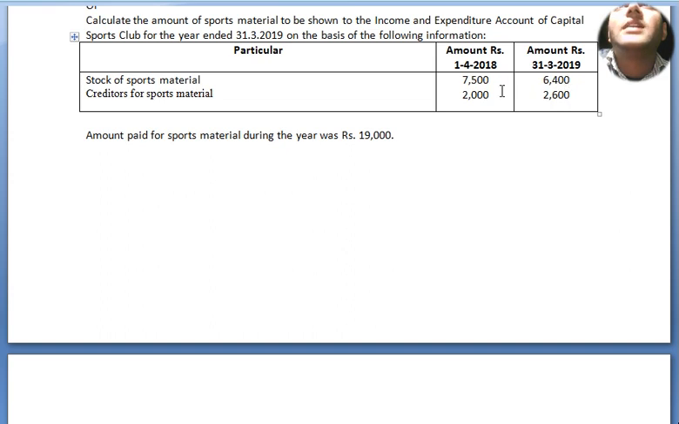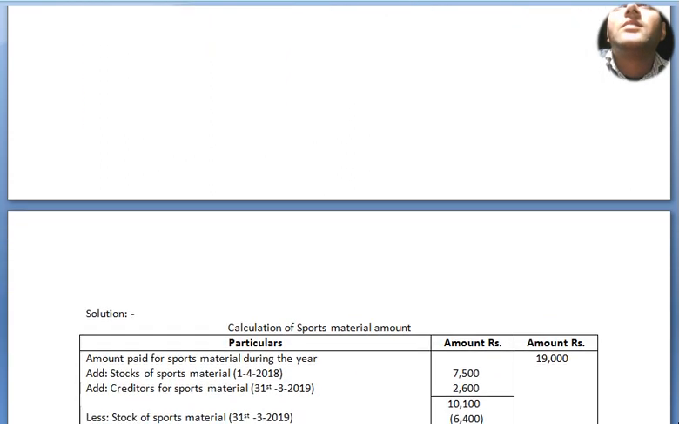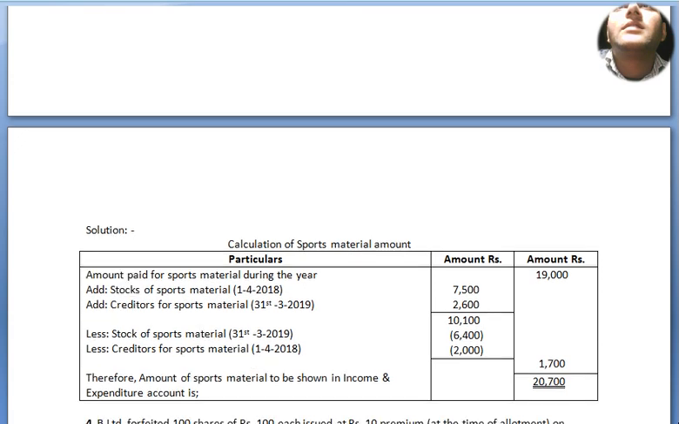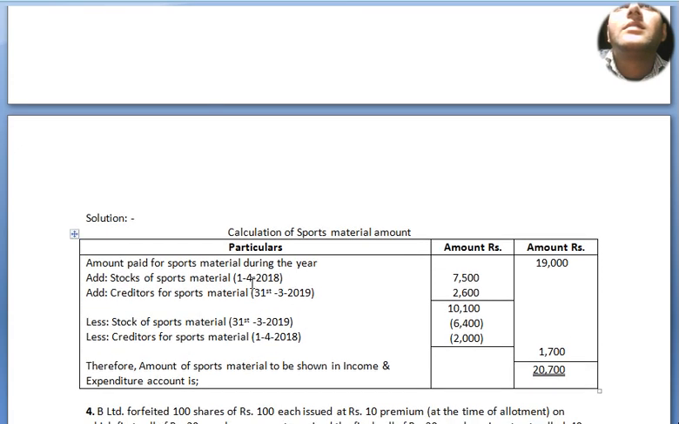6,400 is the end of the year. Beginning of the year 7,500. Then stock of sports material on 31st March 2019 is 6,400, negative balance, less creditors for sports material at the beginning is 2,000. Altogether, outer column we got here 1,700 and we have added to the 19,000 and we got 20,700. Therefore, the amount of sports material to be shown in income and expenditure account is.